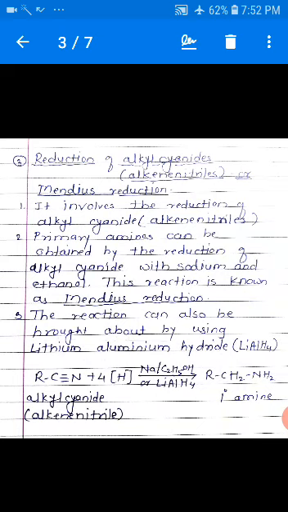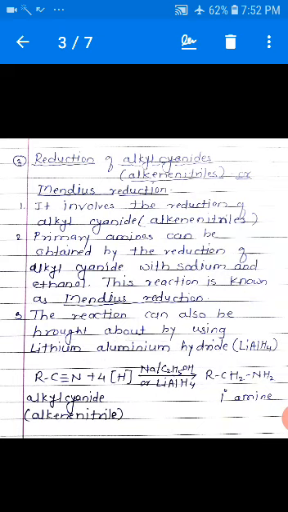It involves the reduction of alkyl cyanide, also called alkane nitriles. Primary amines can be obtained by the reduction of alkyl cyanide with sodium and ethanol. This reaction is known as Mendius reduction.